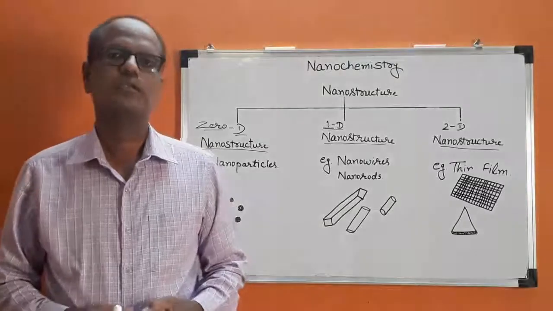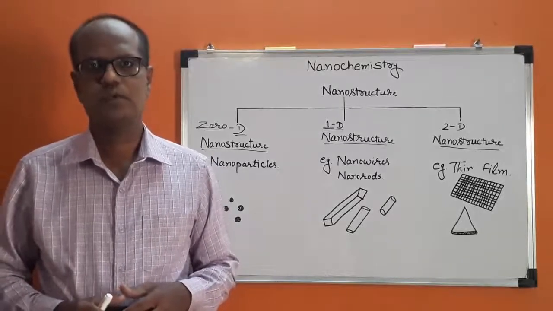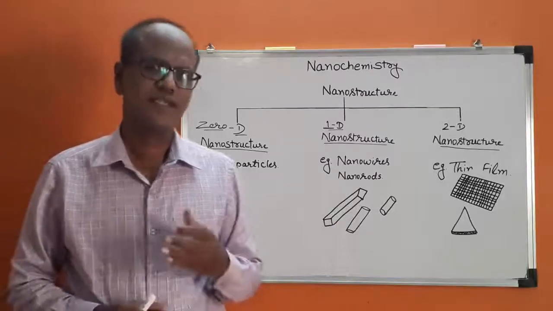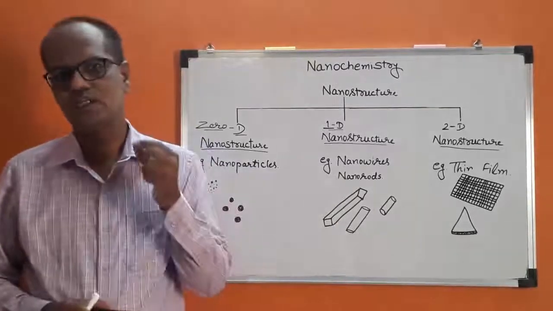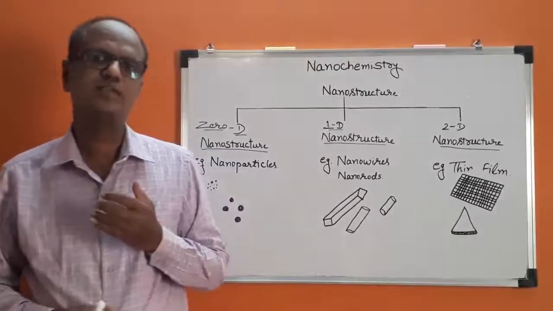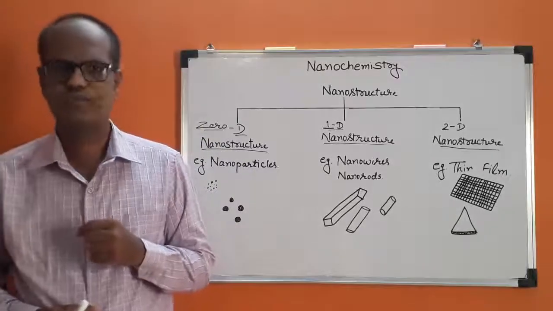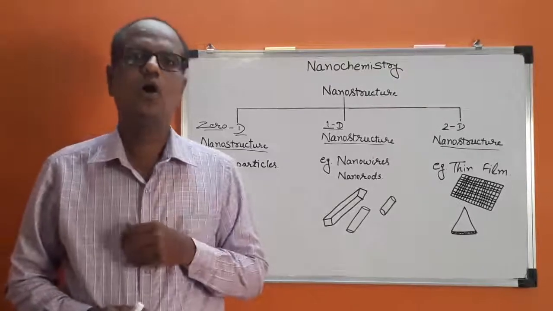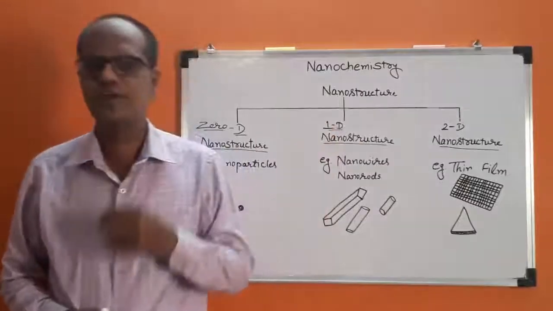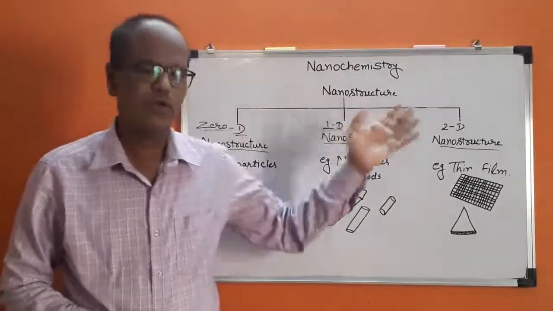Students, good morning. In our last lecture, we have already started nanochemistry. We have already defined nanoparticles or nanostructures. What are nanoparticles or nanostructures? Nanoparticles are those particles whose particle size is very less. How much is it less? It is less than 100 nanometers. Then that is known as nanoparticle or nanostructure. And these nanostructures have been divided into 3 different types. Let us discuss the different types of nanostructure one by one.